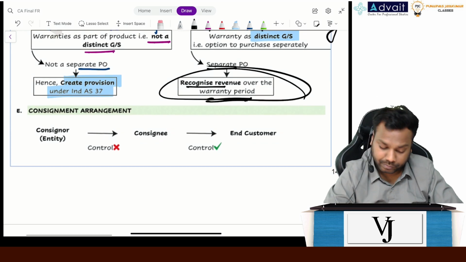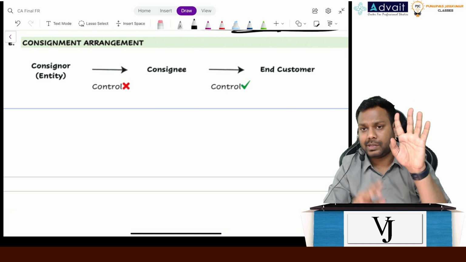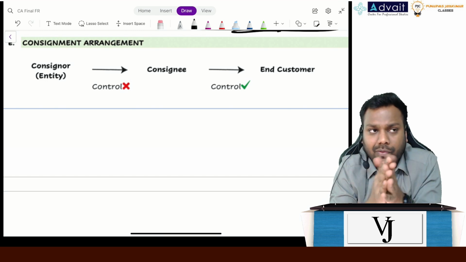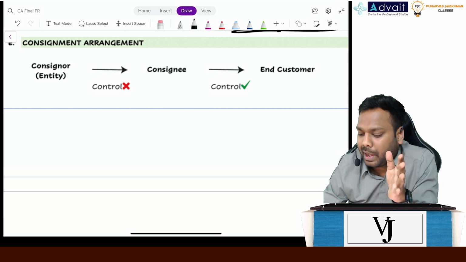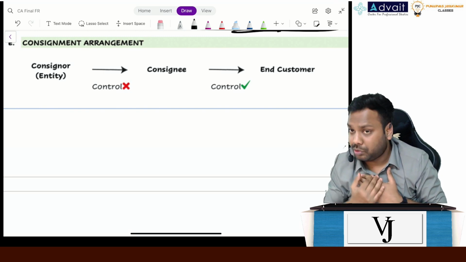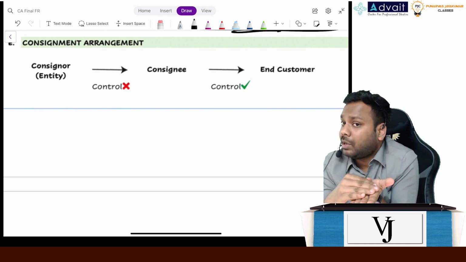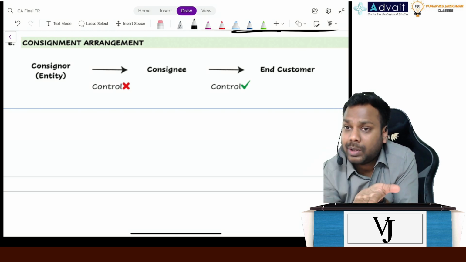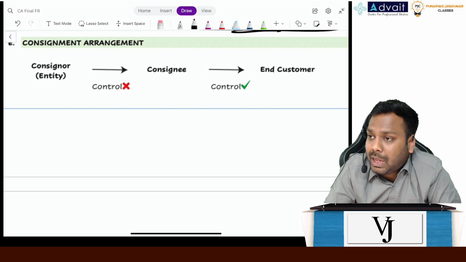Is it clear, everyone? Now coming to consignment arrangement. In a consignment arrangement, there are 3 parties: consignor, consignee, and the end customer. What is the arrangement of the consignor? See, let's suppose I have 50 copies of this book. I gave it to one party, just sell these books. Okay. Now, when I'm giving these books to the consignee, am I transferring the control? No. Why? Because at the end of the day, the books which remain unsold will be returned back to me, right? But when the consignee sells those books to the end customer, it is then that the control gets transferred, right? So the question is, at what point of time will I recognize the revenue?